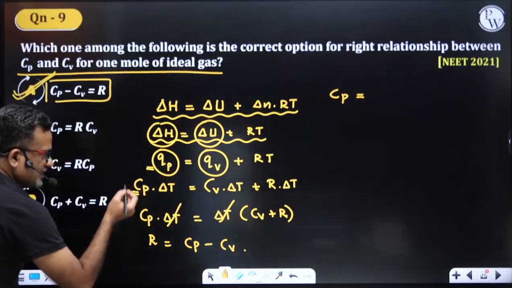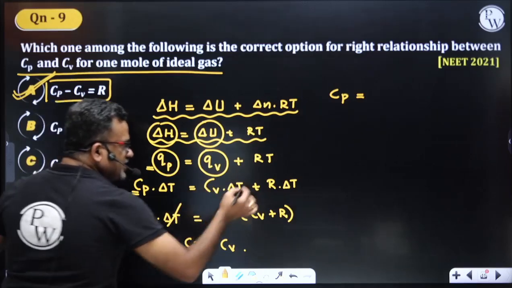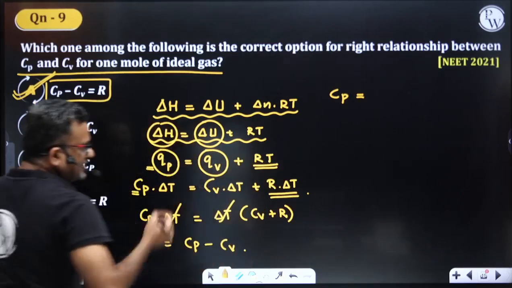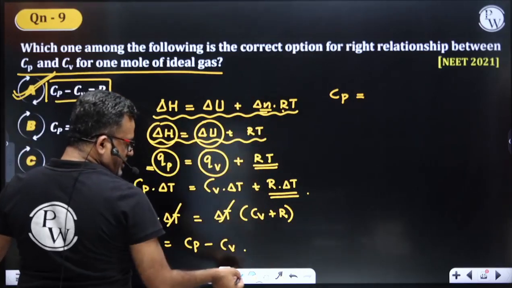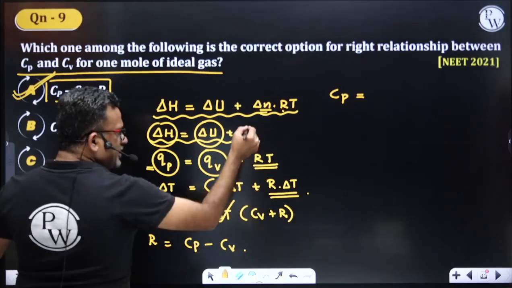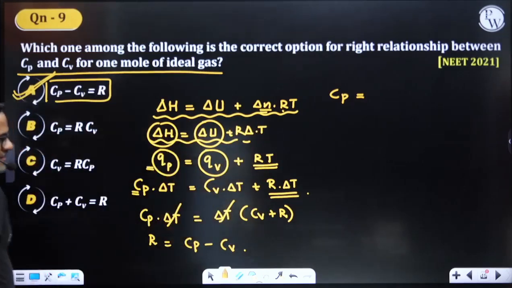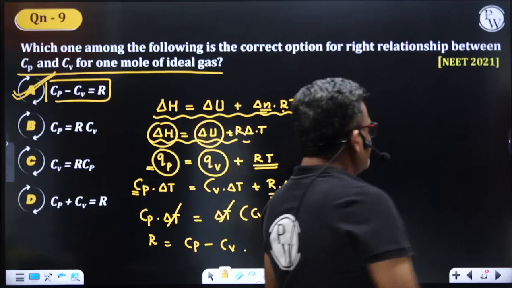So now we have Qp is equal to Cp into delta T, Qv is equal to Cv into delta T. Considering the change in temperature, similarly I can write R into delta T. If you consider delta n into RT, R is constant, right? I can write R into delta T. Simplifying, I'll have Cp minus Cv is equal to R.